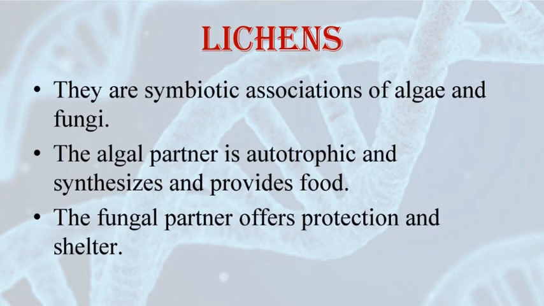The algal component is autotrophic in nature and therefore it prepares food for the fungal component. The fungal component is heterotrophic in nature. The function of the fungi is to absorb mineral nutrients and water for the algae. So they have a close relationship. Their association is seen as a single organism, and nobody can make out that they are actually two different organisms. Lichens are very good pollution indicators. That means they do not grow in polluted areas.